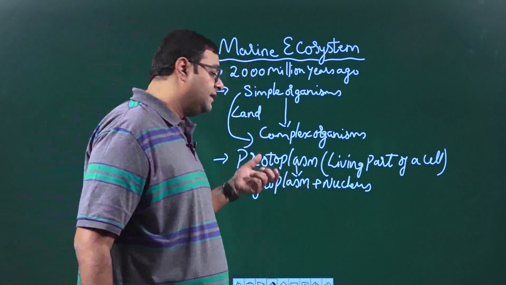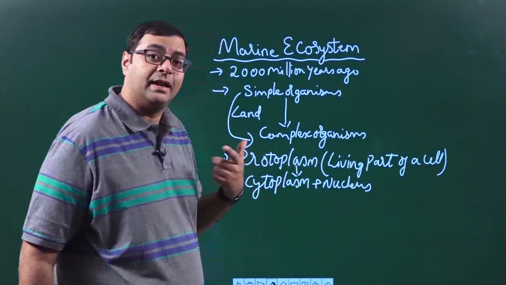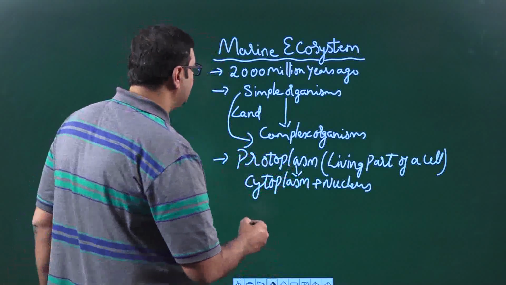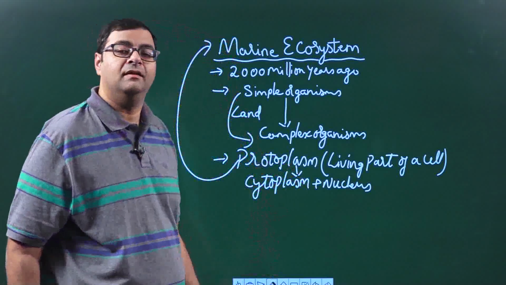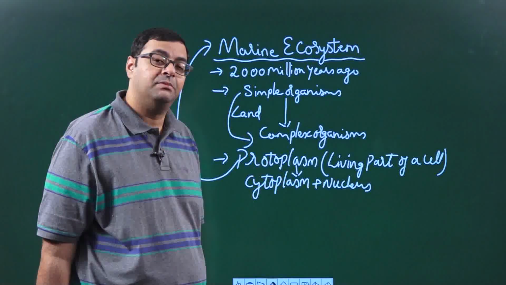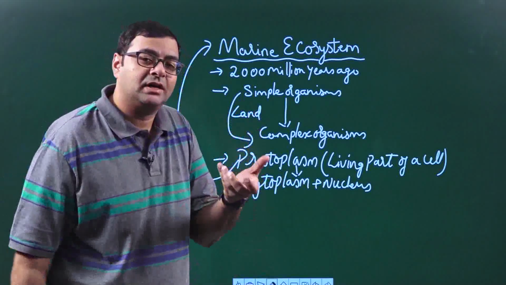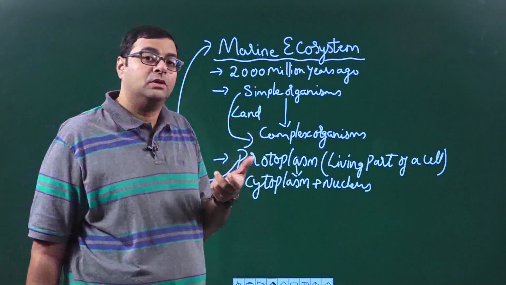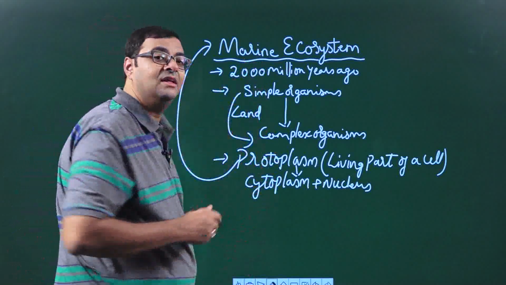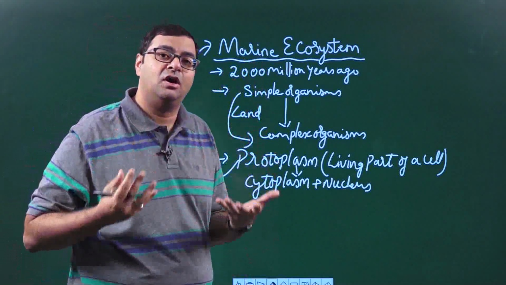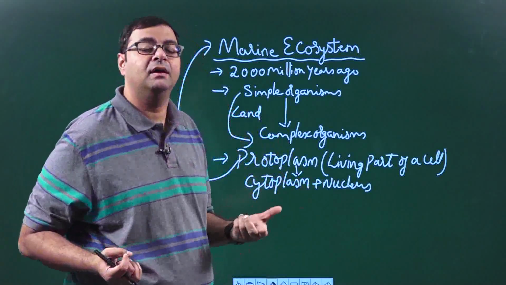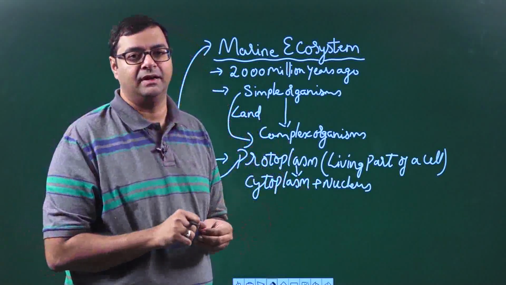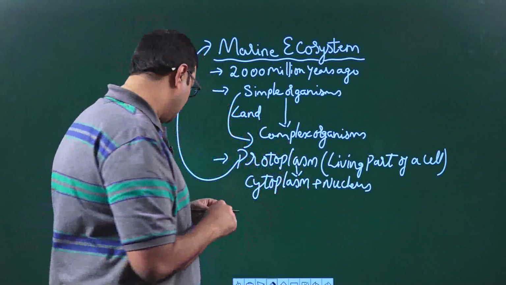So when the protoplasm was analyzed, they were able to see samples from the marine. That means the salt content in that protoplasm was similar to the salt content in the marine ecosystem, which is a strong evidence that these creatures have evolved from the sea or from the marine ecosystem. All right, now moving on.